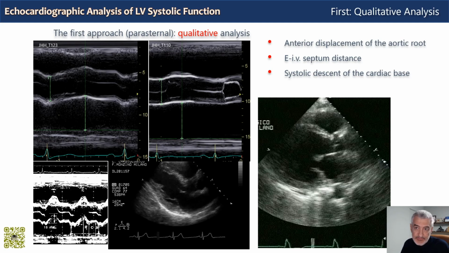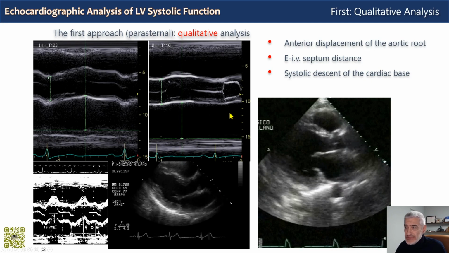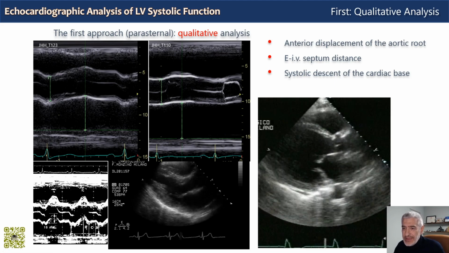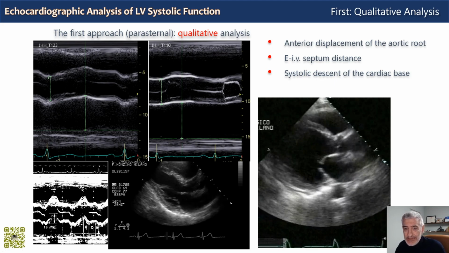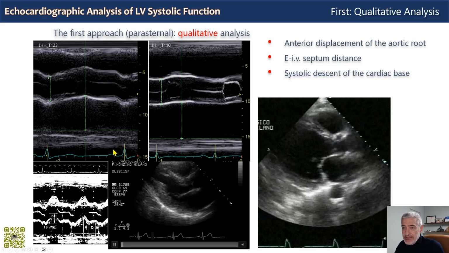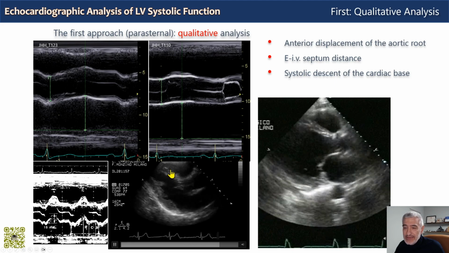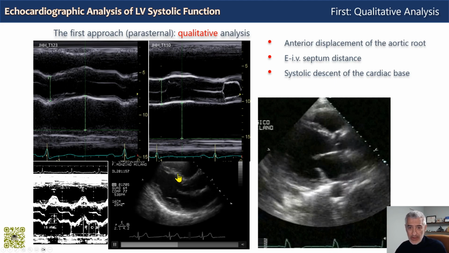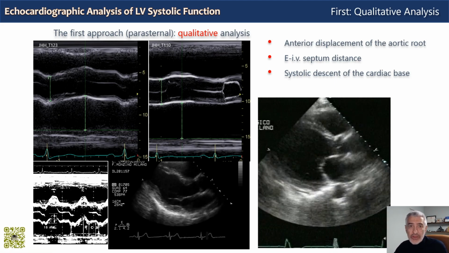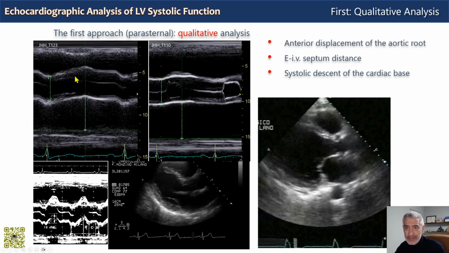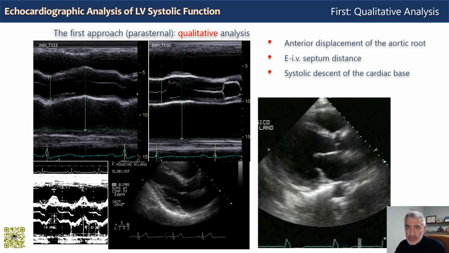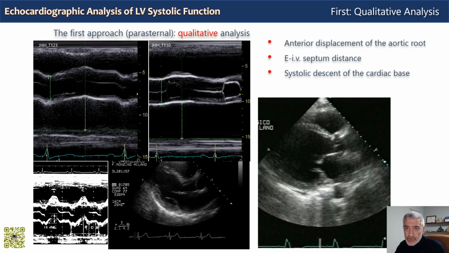Qualitative analysis. We are at the beginning of our examination in the parasternal long axis view, as you can see here in these different panels. There are a couple of things we can assess here, even besides evaluating the kinesis and the thickening of the anterior septum here and here, and the posterior wall. Look at the aortic root here in the upper left panel. This is a normal subject, normal systolic function, normal ejection fraction, and normal stroke volume.